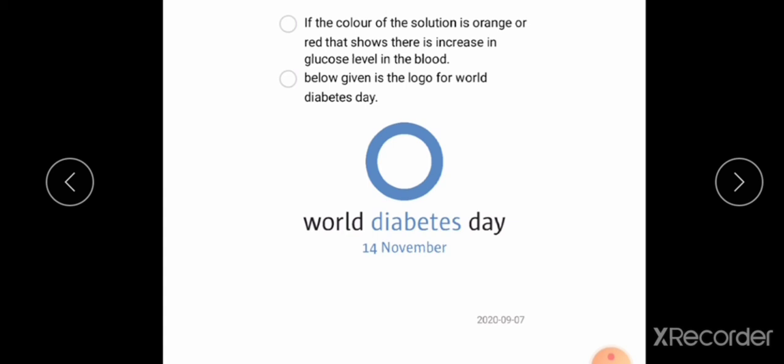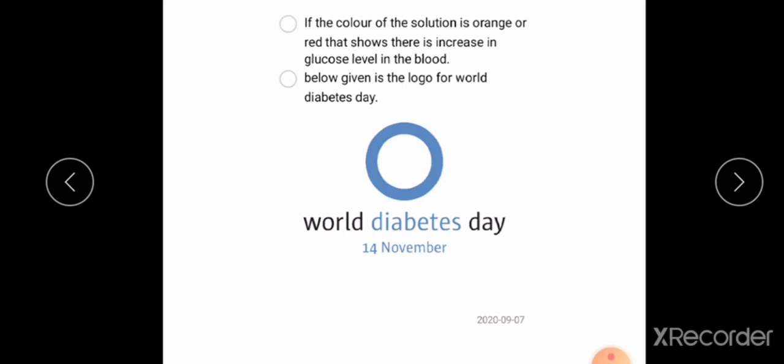So I hope everyone understands today's concept. Today we started the third chapter, that is about endocrine glands. So we completed the first endocrine gland, that is the pancreas. The pancreas is the largest gland. It consists of clusters of cells called islets of Langerhans.